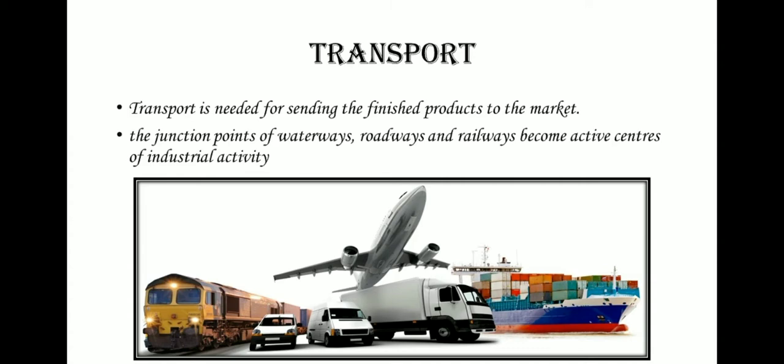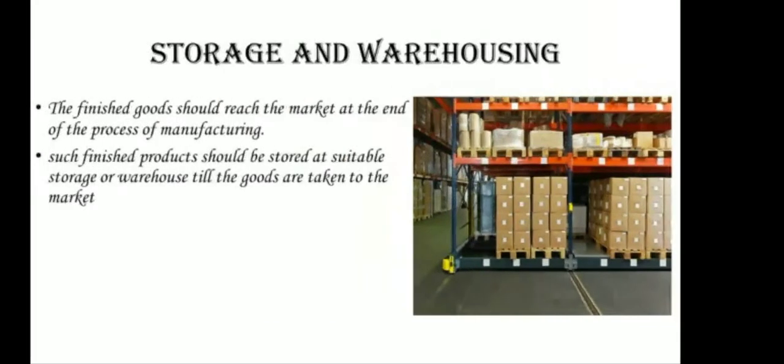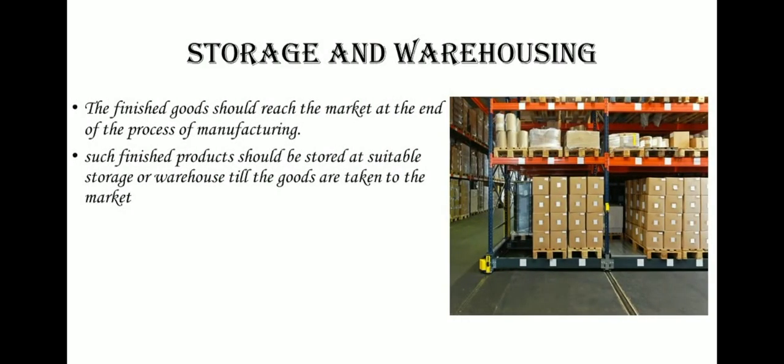Next is transport. It is needed for transporting raw materials to the industries and also for sending the finished products to the market. So, the junction points of waterways, roadways, and railways become active centers of industrial activity. Next one is storage and warehousing. The finished goods should reach the market at the end of the process of manufacturing. Hence, such finished products should be stored at suitable storage or warehouse till the goods are taken to the market.